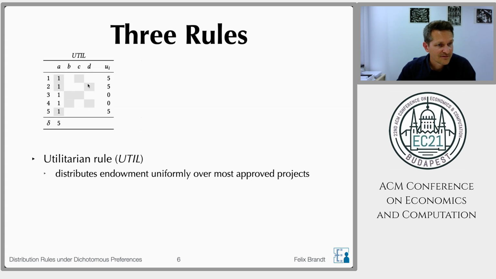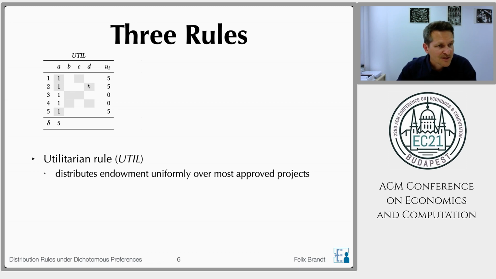So we have 5 agents, and we have 4 different projects, and the gray boxes denote which projects are approved by which agent. So the first agent approves projects A and C, and the second agent approves projects A and D, and so on. And in these examples, the contribution will be identical for all the agents. It's always equal to 1.